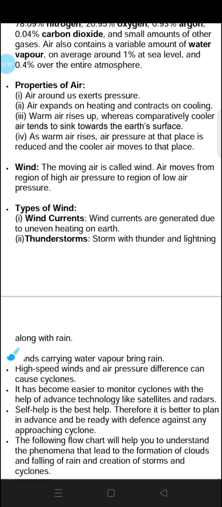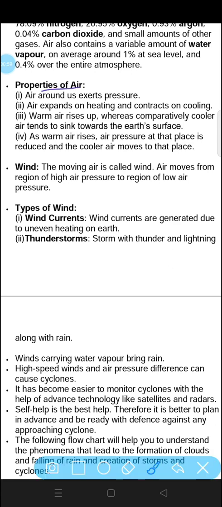Now let's talk about the different properties of air. Air around us exerts pressure. The air in our surrounding also exerts pressure. Air expands on heating and contracts on cooling. Warm air rises up, whereas comparatively cooler air tends to sink towards the earth's surface.